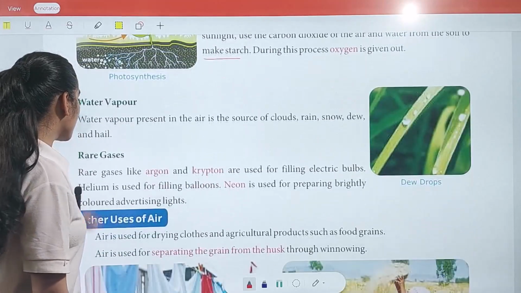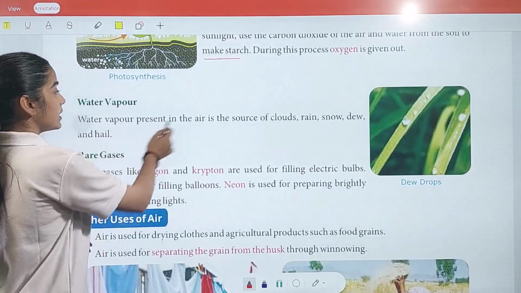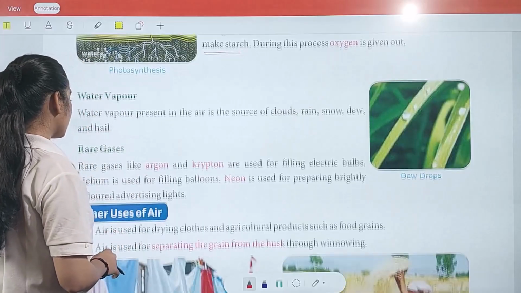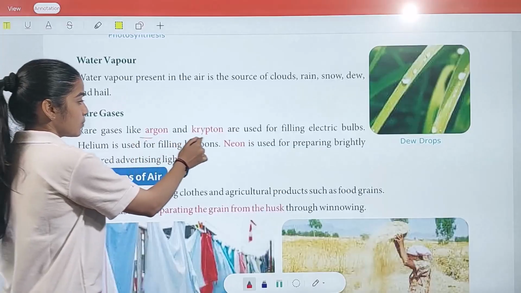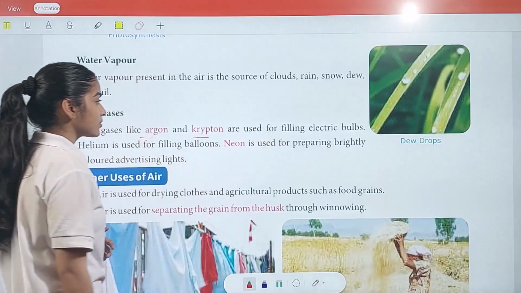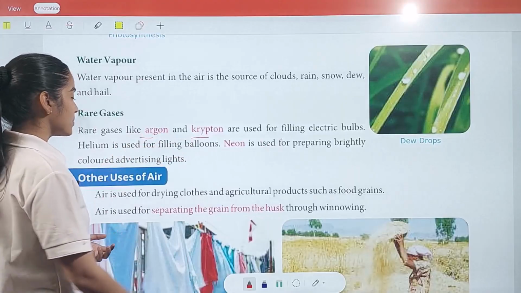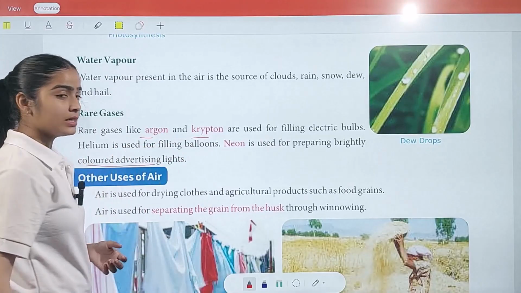Next, we have water vapors. Water vapor present in the air is the source of clouds, rain, snow, dew and hail. And of the rare gases, argon and krypton are used for filling electric bulbs. Helium is used for filling balloons. Neon is used for preparing brightly colored advertising lights.